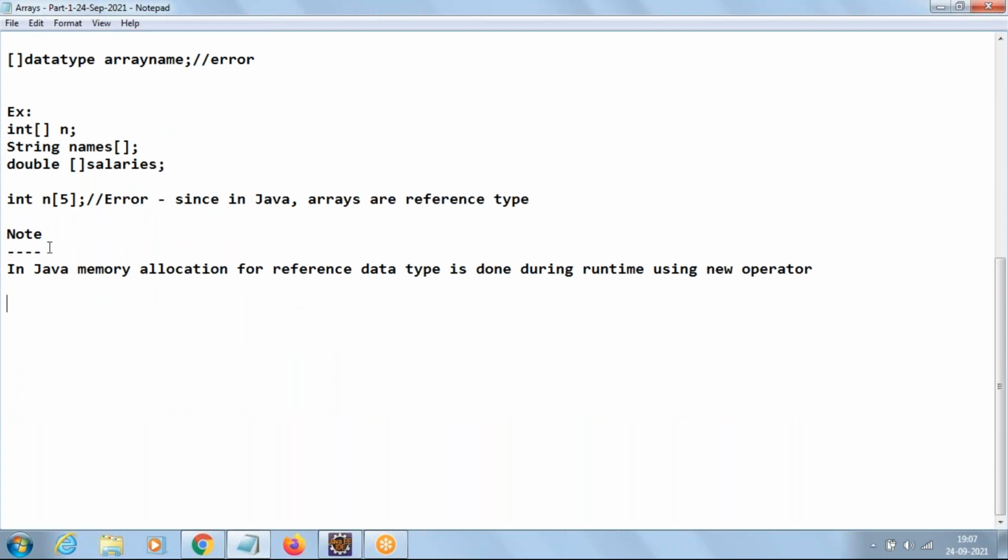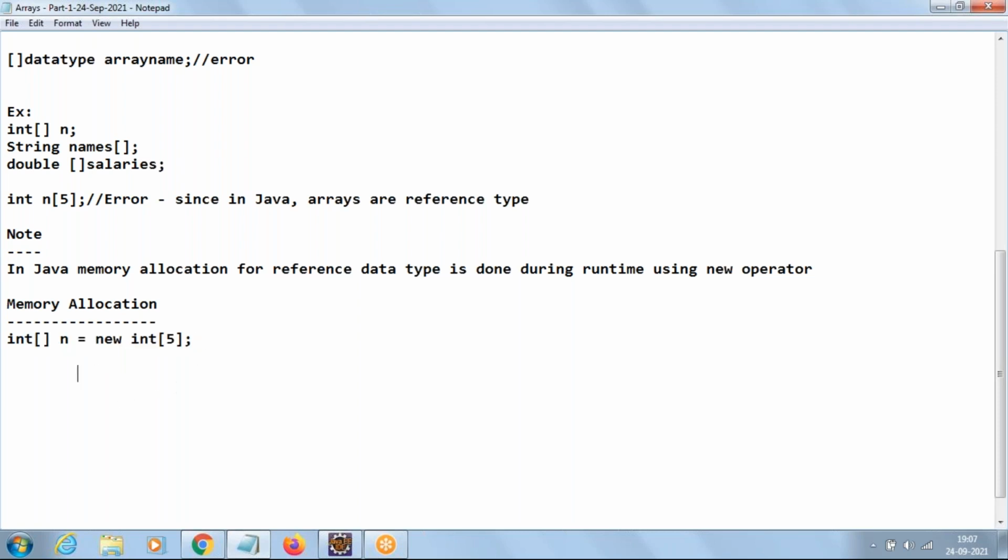Now let us see how to allocate memory for arrays. You can say n equal to, if already declared. If not declared, we can even declare here also, int array n equal to, use the keyword new, then mention the data type, the type of elements which you want to collect. Now here we can provide the size. So this is the way to provide size in Java when you are allocating memory for arrays.